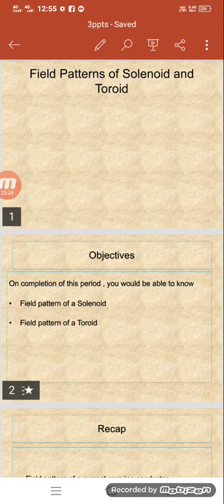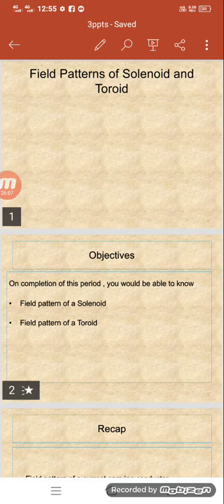On completion of this session, we are going to know about the field patterns of a solenoid and the field pattern of a toroid. What is the meaning of field pattern? It is nothing but how the field is formed around a magnet, around a conductor, around a solenoid, or around a toroid.